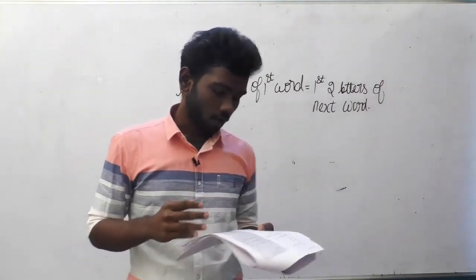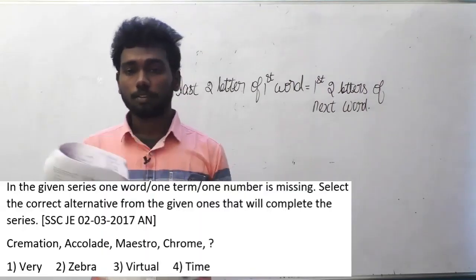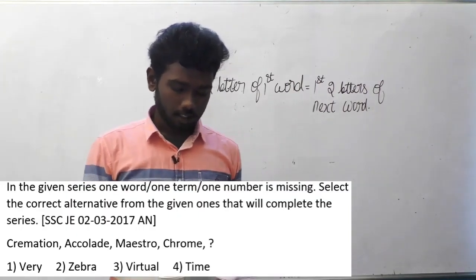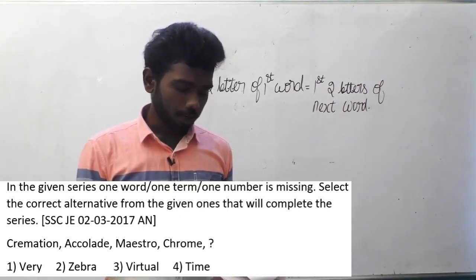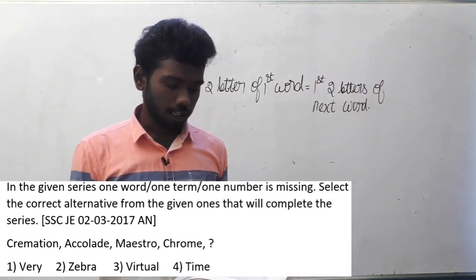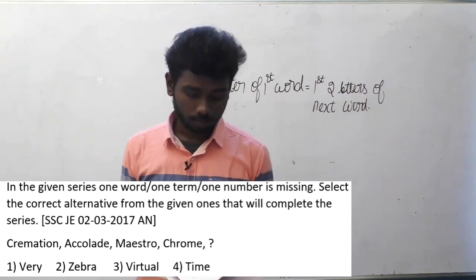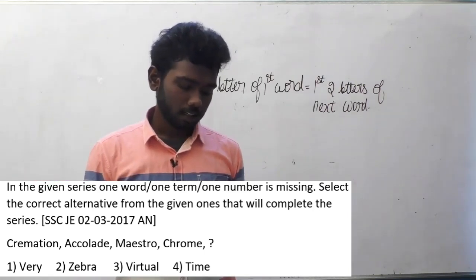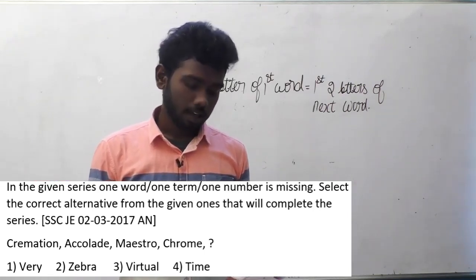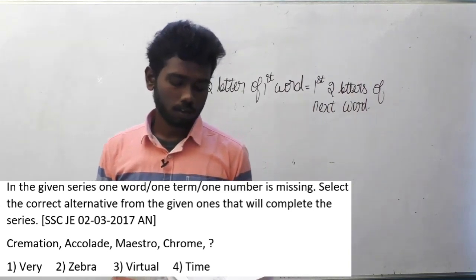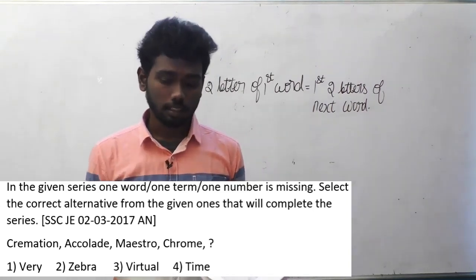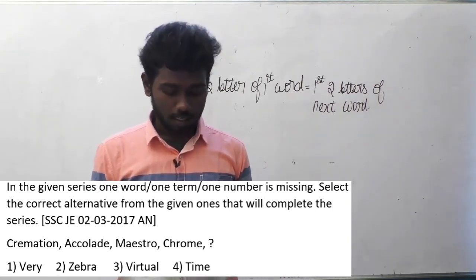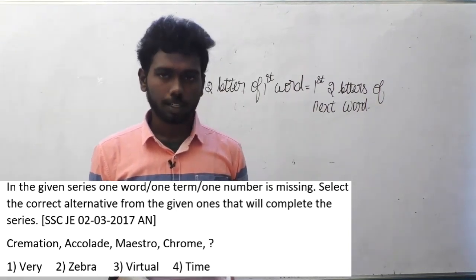Question number 56 of SSC JE 2/3/2017 afternoon session. I am reading out the question now. In the given series, one word or one term or one number is missing. Select the correct alternative from the given ones that will complete the series. This is the question, and the series is as follows: cremation, accolade, mastro, chrome. The options are option A, berry; option B, zebra; option C, virtual; option D, time.